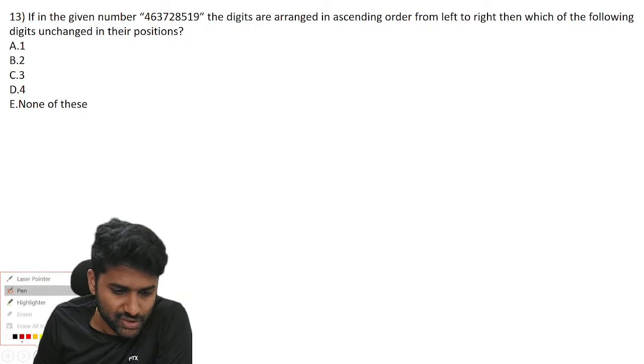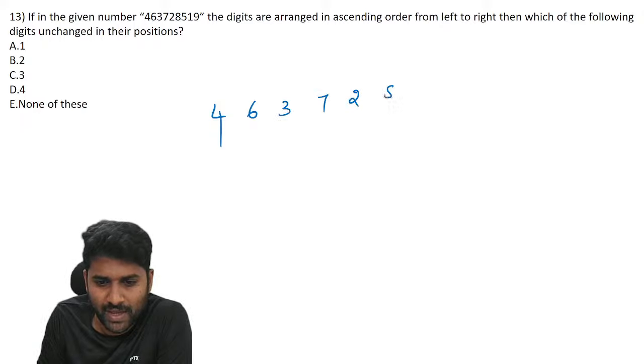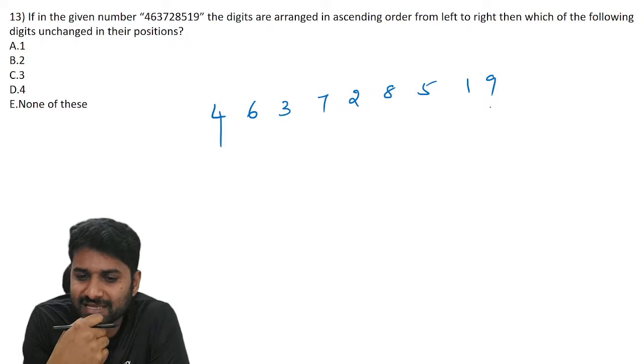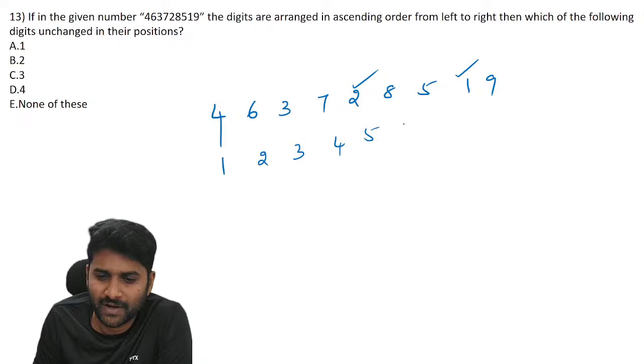Let's go through the next question. See here: 4, 6, 3, 7, 2, 8, 5, 1, 9. The digits are arranged in ascending order from left to right, arranging in order 1, 2, 3, 4, 5, 6, 7, 8, 9.